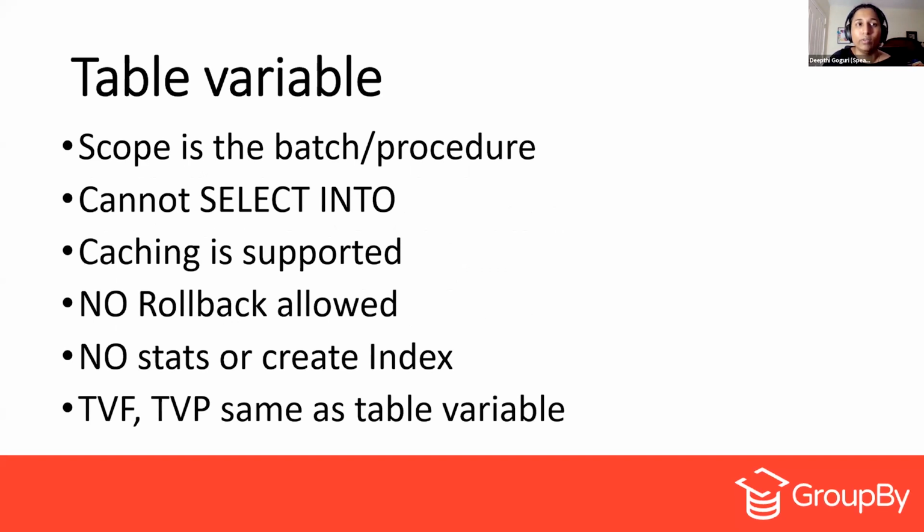Let's talk a little bit about table variables. The scope is the batch or the procedure, and we cannot do select into the table variable. Caching is supported for the table variable, but you can never roll back the table variable, because the rollback process explicitly does the transaction at the operational level, and you cannot do user transactions for the table variable. No rollback is allowed, and no stats or create index is allowed for the table variable. And table valued functions and table valued parameters are the same as the table variable.